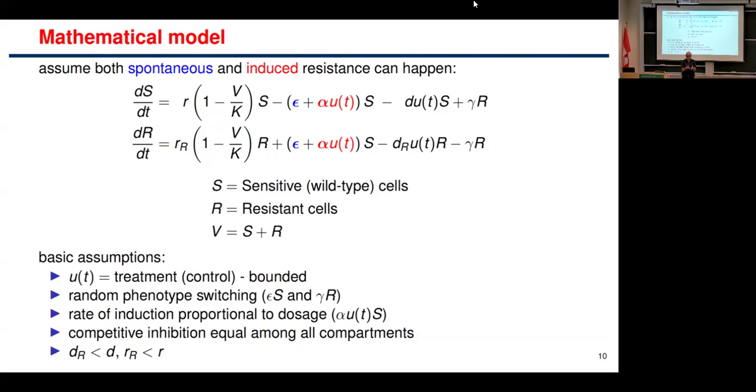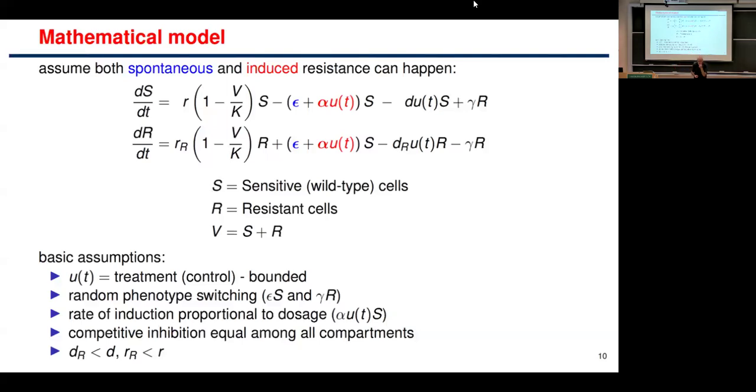So think of it as random phenotypical change, which is known to happen. In fact, because of those steady state probability distributions, you know that it happens, and the experiment shows that it's there. And it could be phenotypic change, of course, but could also be mutations, epigenetic or genetic, leading to different phenotypes. But I also want to draw your attention to this alpha term, which is a dose-dependent switch. We have a flux, alpha US, mass action kinetics, just for simplicity, flowing into the second compartment. And think of this flux as a valve. This flux from sensitive cells to resistant cells is being controlled by the drug.